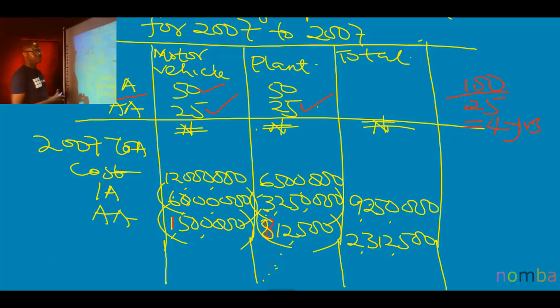And take note of the categorization of the assets. What do I mean by categorization of the asset? You get to the exam hall, and you are seeing something like somebody running a business center who has a photocopier. In the capital allowance rates, there's nothing like photocopier on the list. The onus is now left to you.